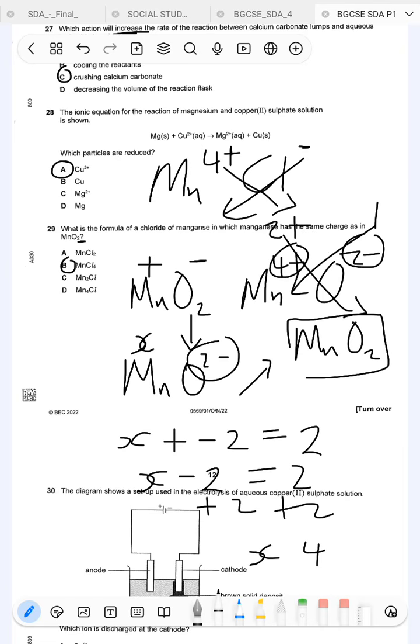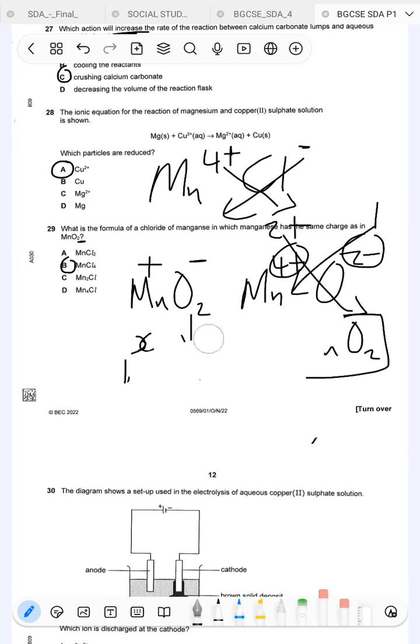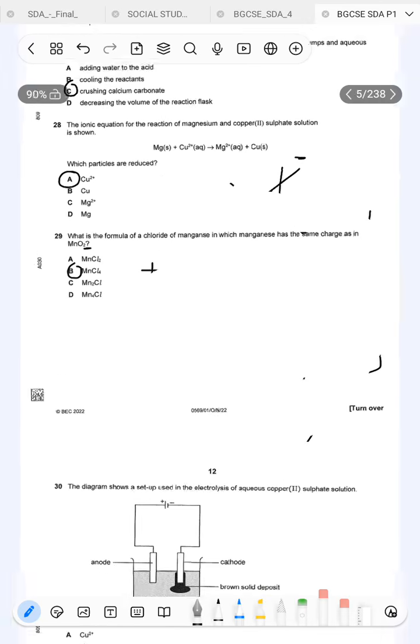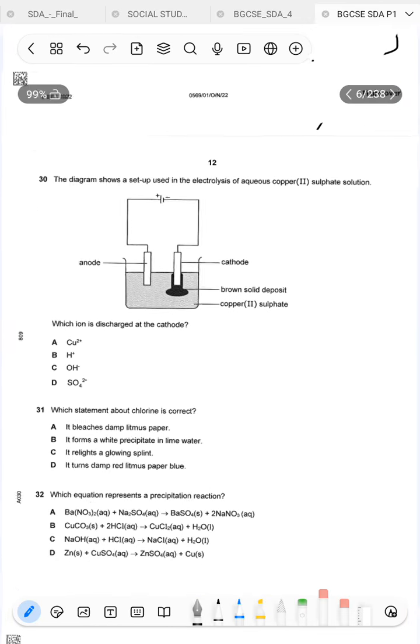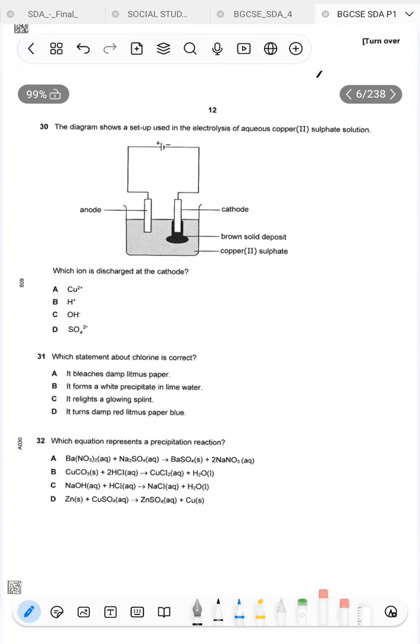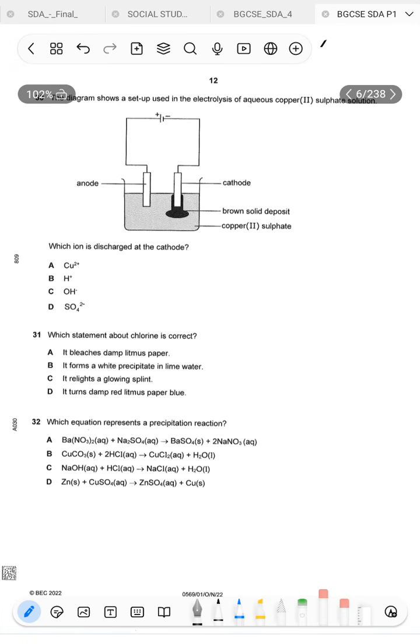So the answer is going to be B. Let me just erase this. Number 30 says the diagram shows a set used in the electrolysis of copper 2 sulfate solution. Which ion is discharged at the cathode?